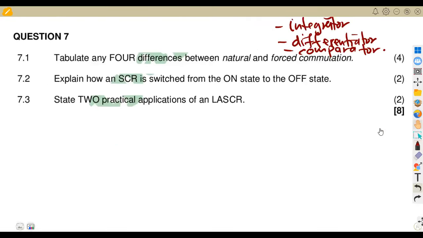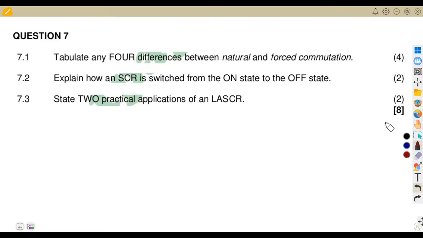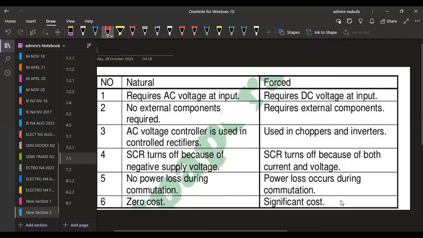Then question 7, we're asked to tabulate the differences between natural and forced commutation. We just present this in the form of a table. For natural, it requires AC voltage at input; forced requires a DC voltage at the input. Natural needs no external components, whereas forced requires external components. The AC voltage controller is used in controlled rectifiers, whereas forced is used in choppers and inverters.